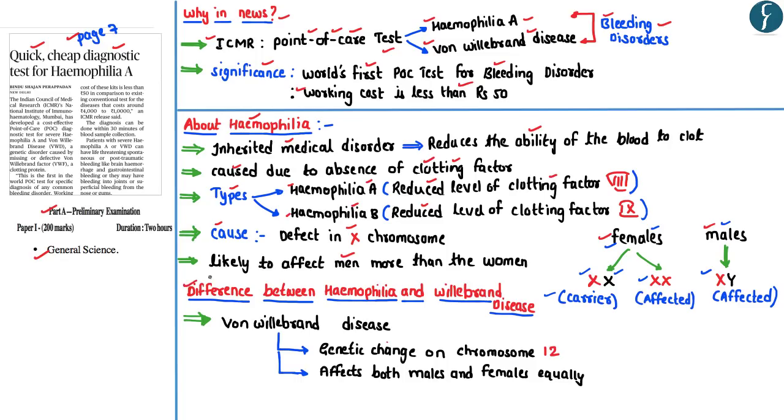Now coming to the differences between hemophilia and von Willebrand disease. Even though hemophilia and von Willebrand disease are both bleeding disorders, von Willebrand disease is mainly caused due to a genetic change on chromosome 12, whereas as discussed before, hemophilia is mainly caused due to the defect in the X chromosome. And unlike hemophilia, which is likely to affect men more than women, von Willebrand disease affects males and females equally. So these are some of the important aspects which one must know with respect to this particular article.